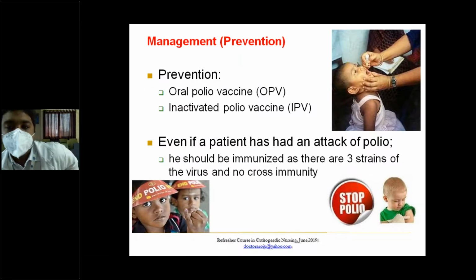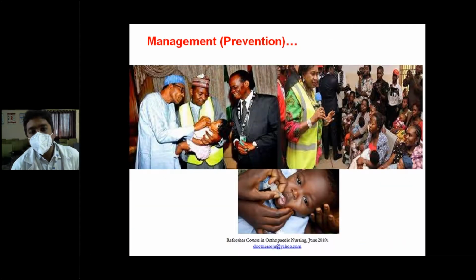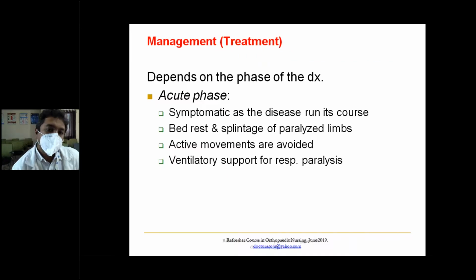So how do you prevent it? You all know about the oral polio vaccine and the inactivated Salk IM injection, which is the injectable polio vaccine. And if a patient has an attack of polio, he should be immunized, as there are 3 strains of the virus and there is no cross immunity. So the oral polio vaccine is preventive, and management depends on the phase of the diagnosis.